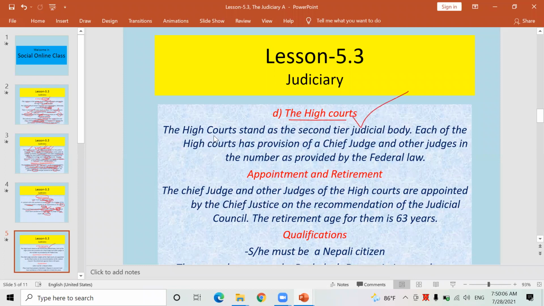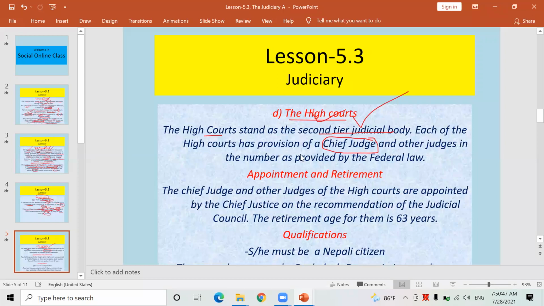Look here, High Court, Ucha Adalat, stands as a second tier judicial body in Nepal. It is in second position. This is the second level judicial court in Nepal. Each High Court has a provision of chief judge. Head of the High Court is known as chief judge. Head of the Supreme Court is known as chief justice. Try to keep this terminology in mind. Chief judge is the head of the High Court. Chief justice is the head of the Supreme Court.